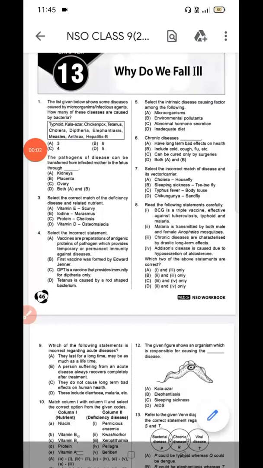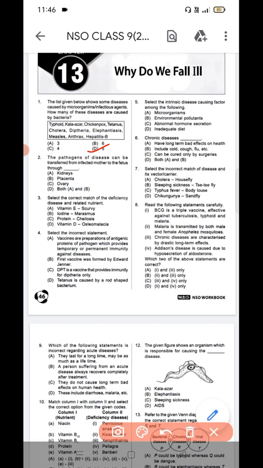Good morning children. Today we will discuss the question answers from the chapter "Why Do We Fall Ill". The list given below shows some diseases caused by microorganisms or infectious agents. How many of these diseases are caused by bacteria? Question number 1, option D is the correct answer, that is 5.